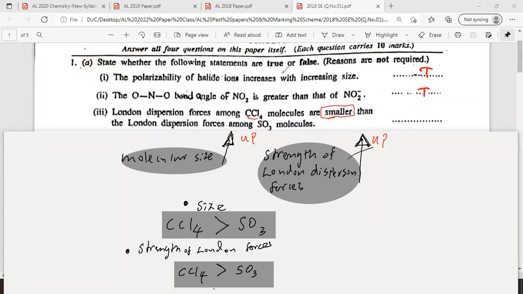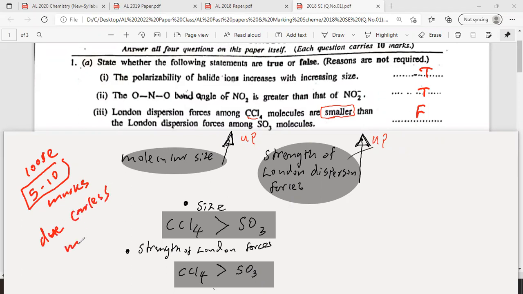Yeah. So that's false. Now remember, in any A-level paper, most students, not everyone, lose about 5 to 10 marks due to careless mistakes. So what happens then? Your A can become a lower grade. You lose 5 to 10 marks due to careless mistakes.